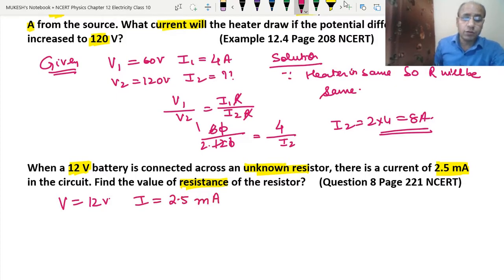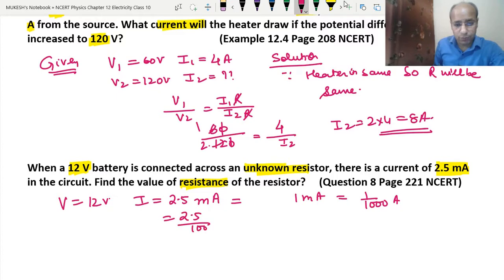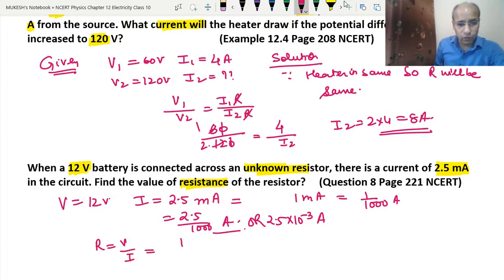So here we need to convert this milliampere into ampere. As we know, 1 milliampere equals 1 upon 1000 ampere. That means 2.5 milliampere will be 2.5 upon 1000 ampere, or we can say 2.5 into 10 to the power minus 3 ampere. Okay, so we know that R equals V upon I, and V we have 12 volt upon 2.5 into 10 to the power minus 3 ampere.